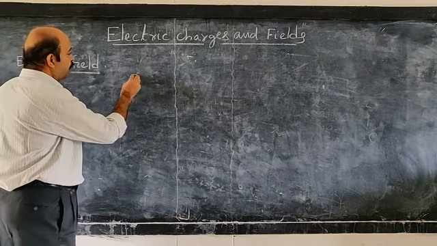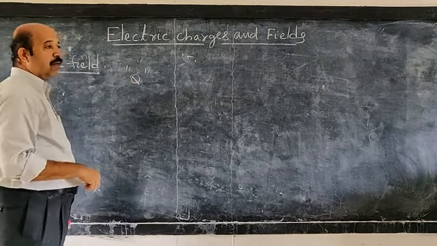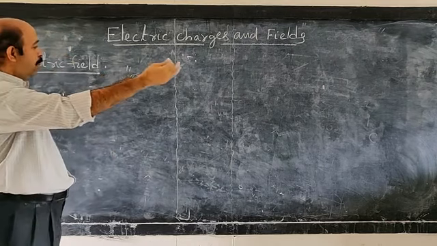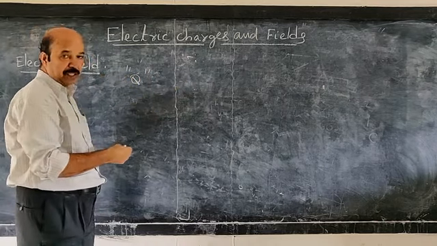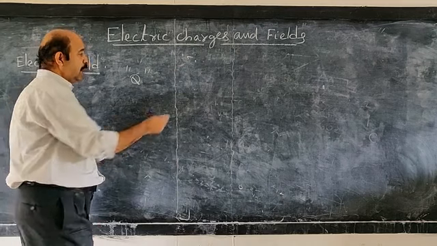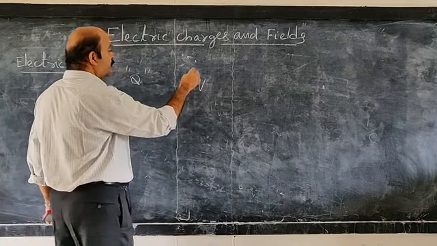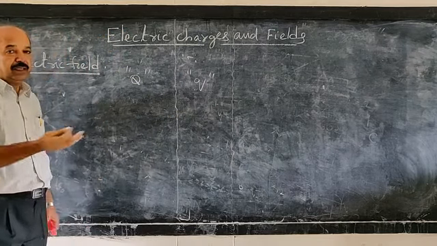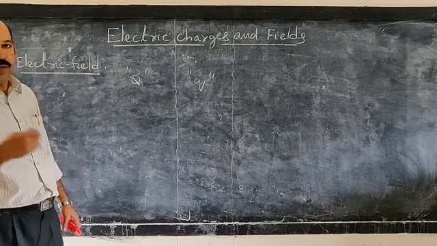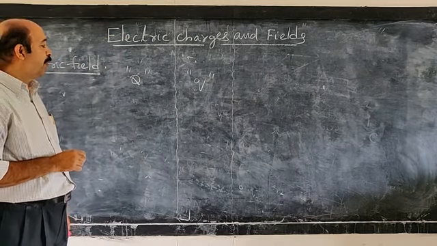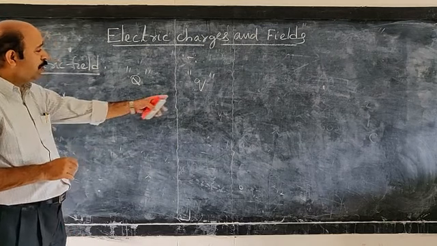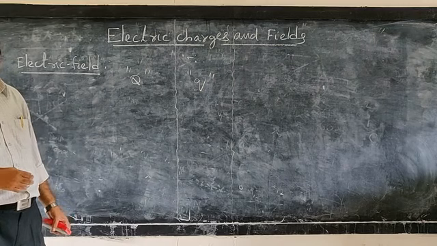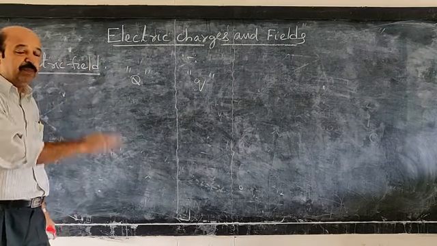Suppose you have a charge Q. Now, from this charge, you keep another charge at some distance R. If you keep some small charge q, it will experience a force, and you know that is given by Coulomb's inverse square law. Now, if you remove this charge q at that point, what will happen? The field will be there.